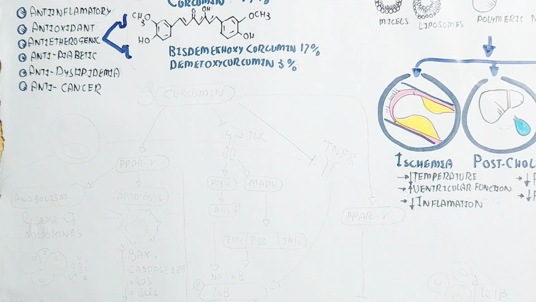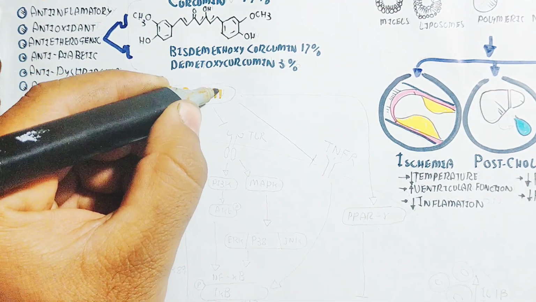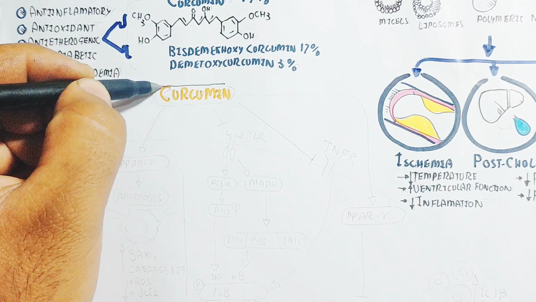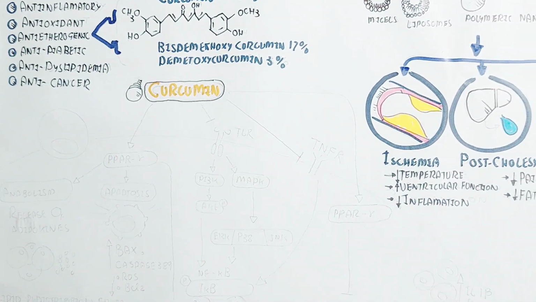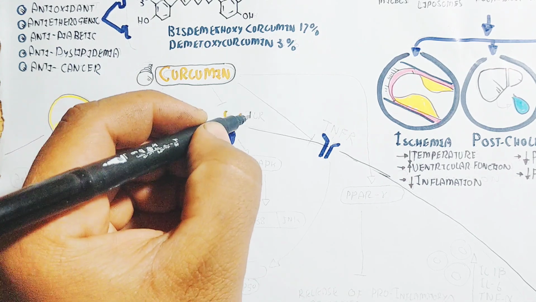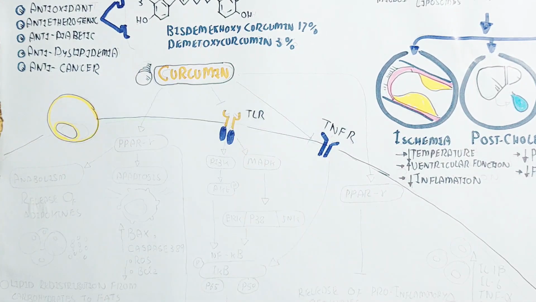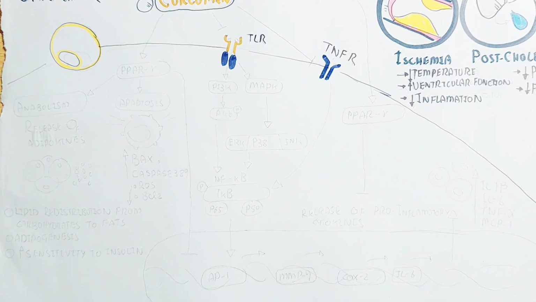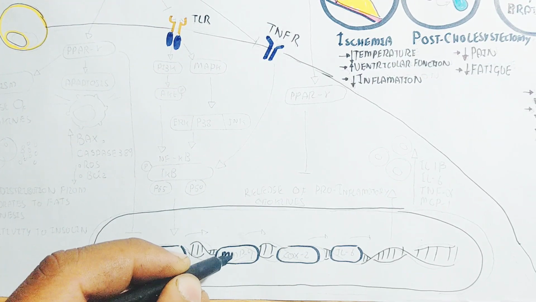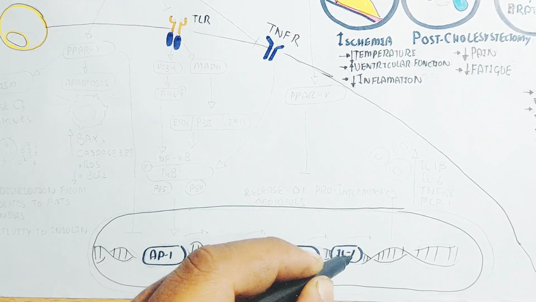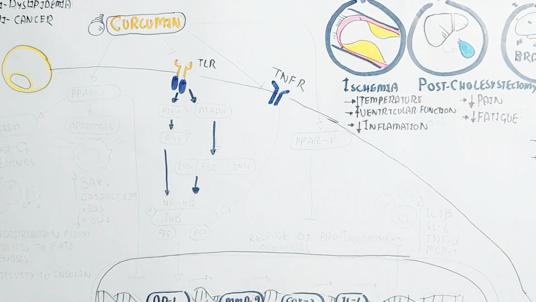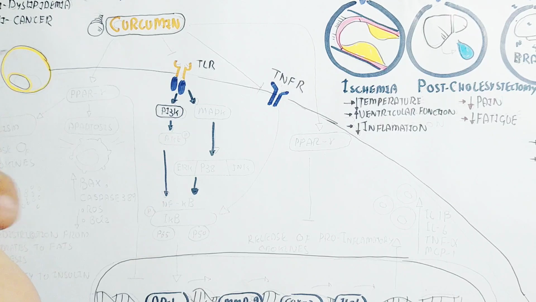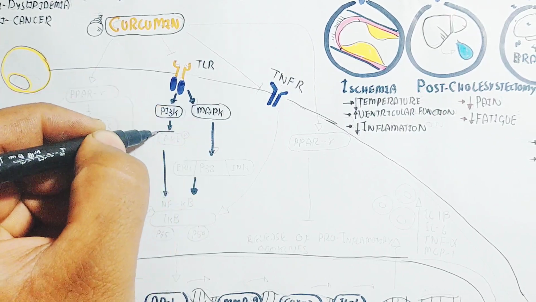Let's understand about curcumin function. We will understand through the cellular pathway how it works and how it prevents inflammation and the inflammatory mediators which are released from the cell during inflammation. So here is curcumin, and here is a cell, basically a bigger picture of the cell, containing the toll-like receptor and the TNFR. Whenever a ligand binds with the toll-like receptor and the tumor necrosis factor receptor, it will trigger inflammation.